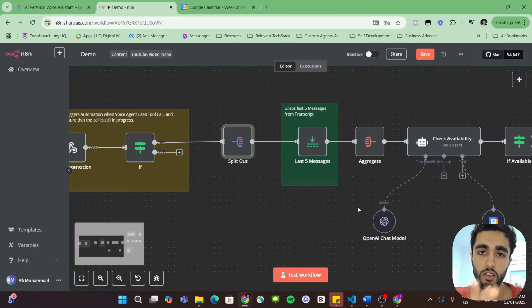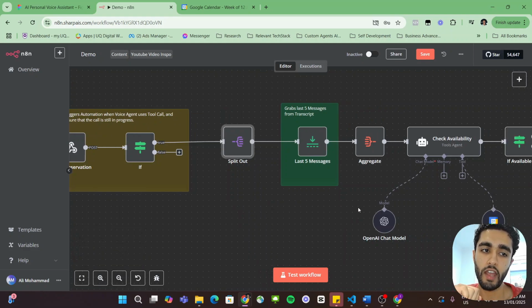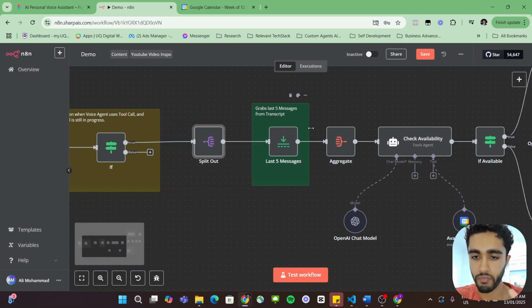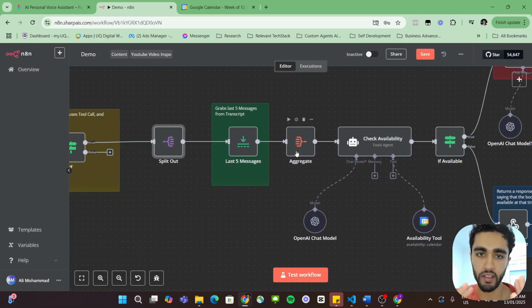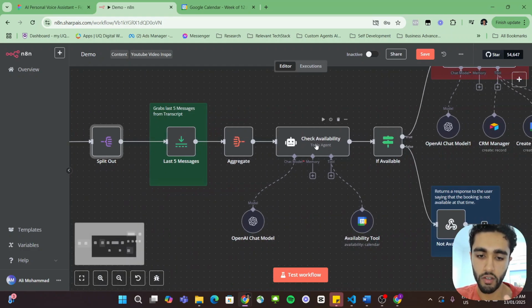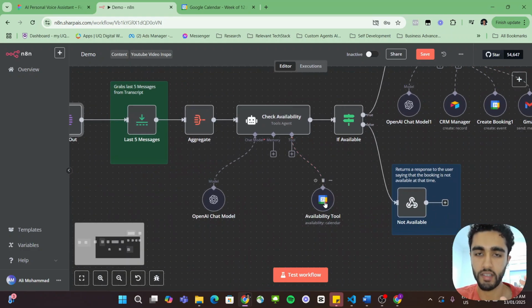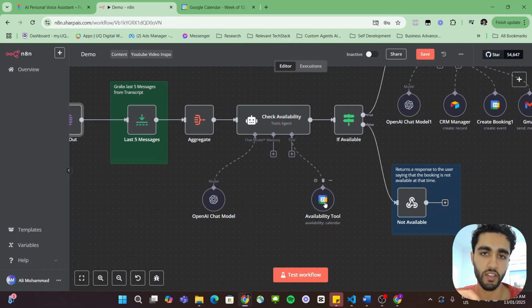So generally during the call, the AI will confirm the details with the user within the last 5 to 10 messages. So in this case, we grab the last 5 messages of the transcripts. We feed that into an aggregator to combine all that information and then send that to an AI agent, which will check to see if that time that the user has requested is actually available.